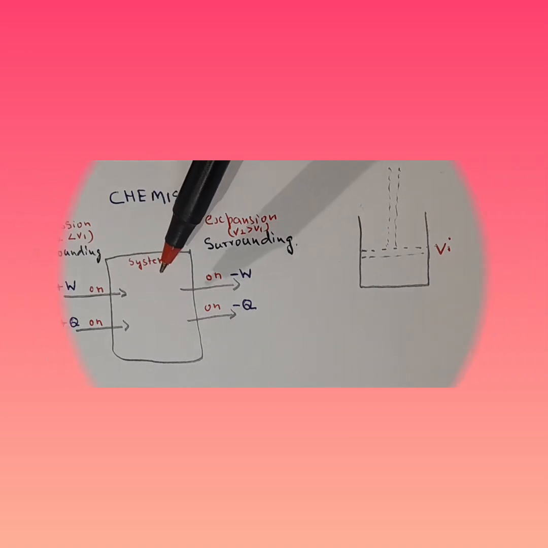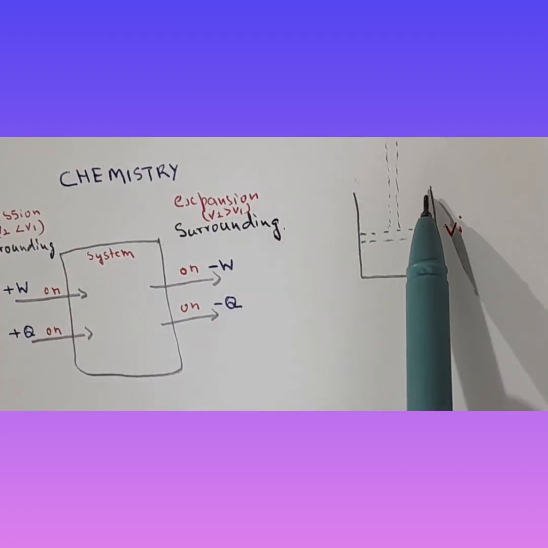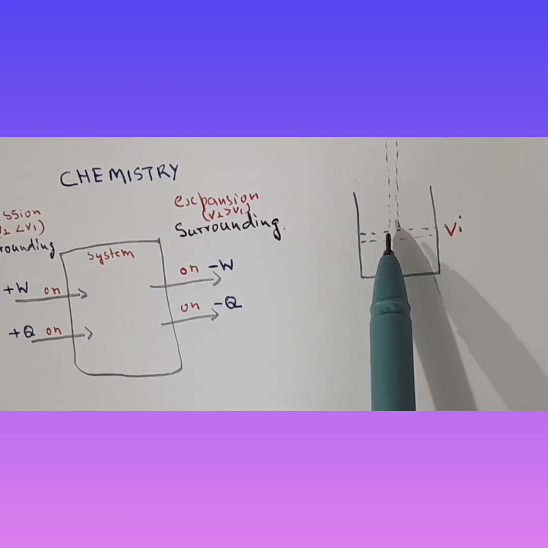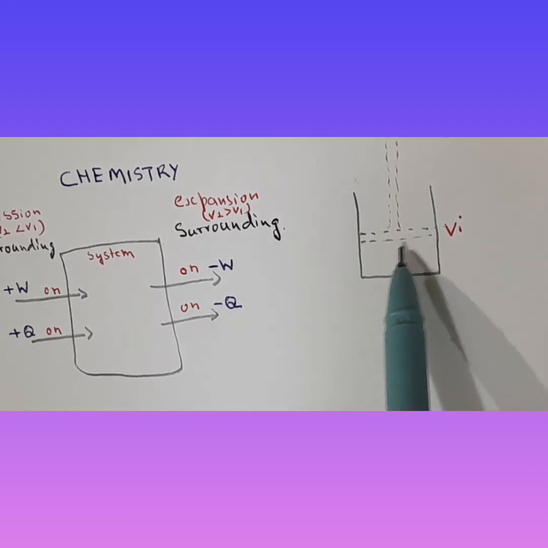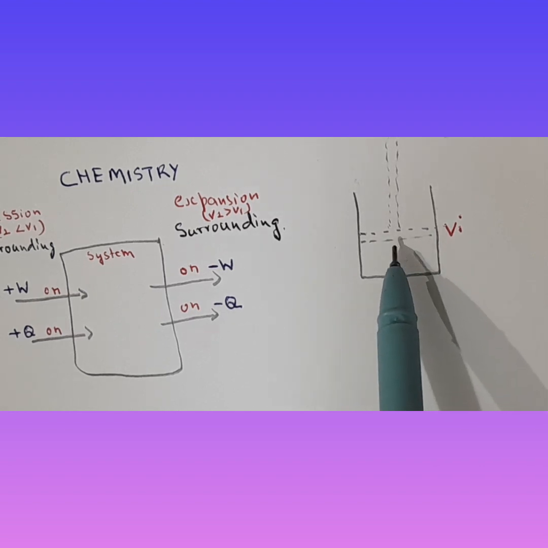Why does it happen? So this is a cylinder fitted with a frictionless movable piston, and the initial volume is Vi. Our mission now is expansion.